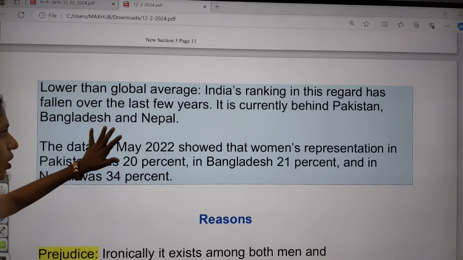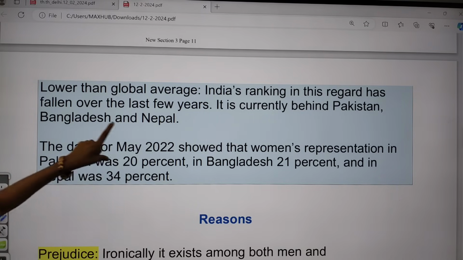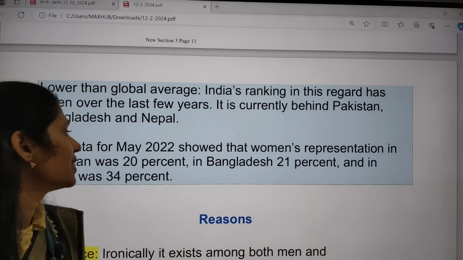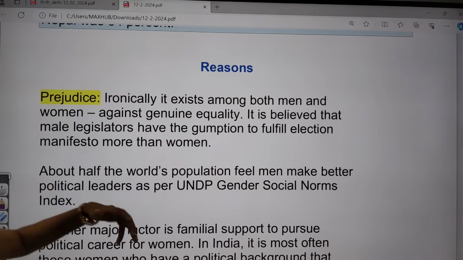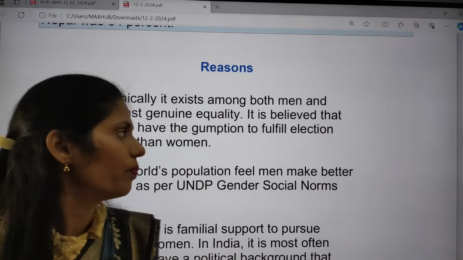And even if you are talking about the global average, India is ranking very, very low. India is even ranking below Pakistan, Bangladesh and Nepal. Okay, clear? And if you're talking about the reasons why women's participation is very low, the first one is